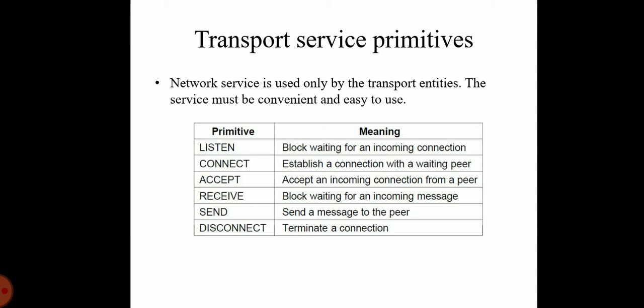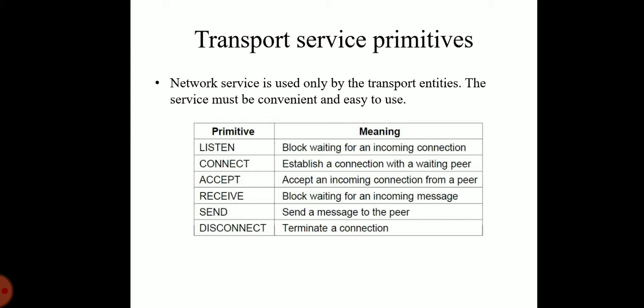So at the transport layer, even a simple unidirectional data exchange is more complicated than at the network layer. Every data packet sent will also be acknowledged. These acknowledgments are managed by the transport entity using the network layer protocol and are not visible to the transport user. The transport protocol data unit, that is a TPDU, is used for messages sent from transport entity to transport entity.